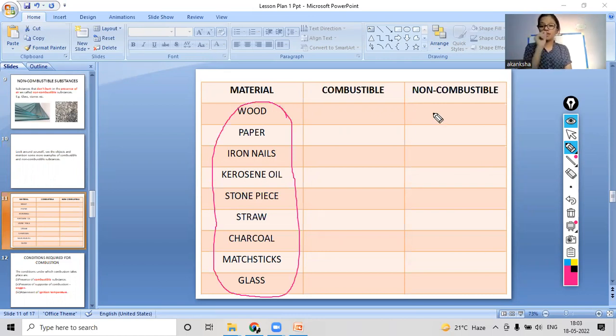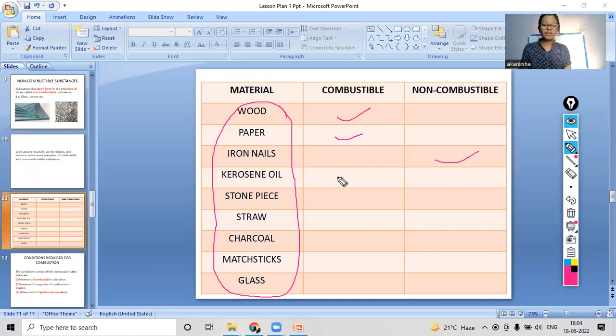Just tick the column, whether it is combustible or non-combustible. Okay, so wood is combustible, yes. Paper, it is also combustible. Iron nails, they are non-combustible because metallic things are usually non-combustible, but there are always some exceptions. When we move on ahead, we will study about this.